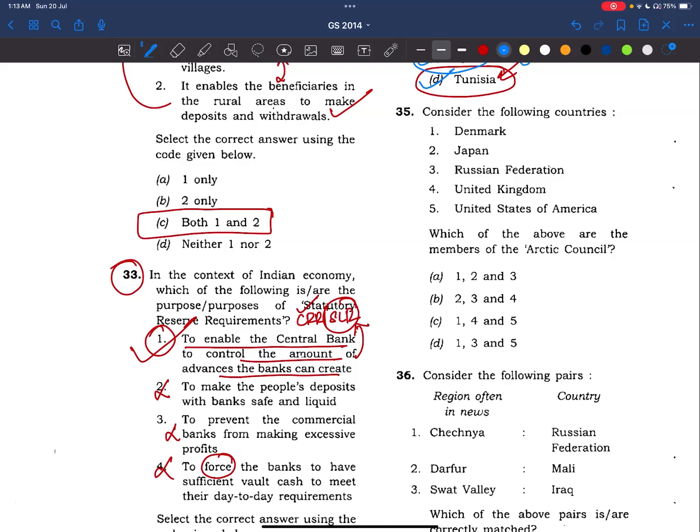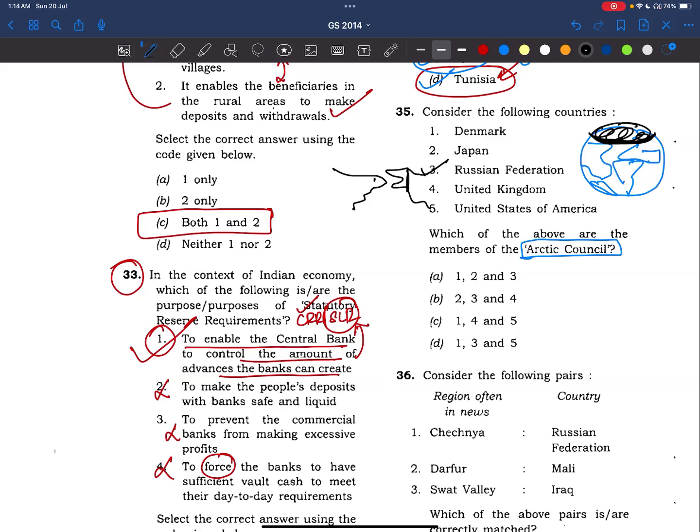Consider the following countries. Which of the above are members of the Arctic Council? Let us see. This is the globe. Here, this is North America. This is South America. This is Africa. This is Asia. Right? Now see, this is the Arctic region. Whichever countries lie in this region will definitely be part of the Arctic Council. Now see, the Russian Federation is there. We'll see in the international dateline diagram like this, it will be Asia and North America. This is Alaska. This is Russia. This is all Arctic Ocean.